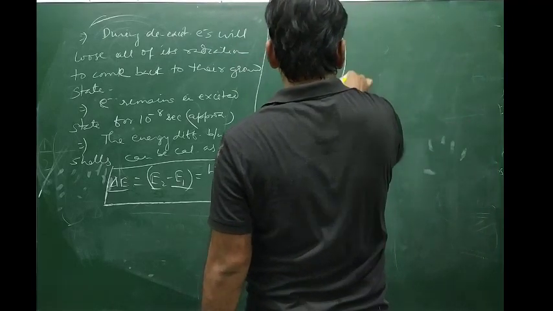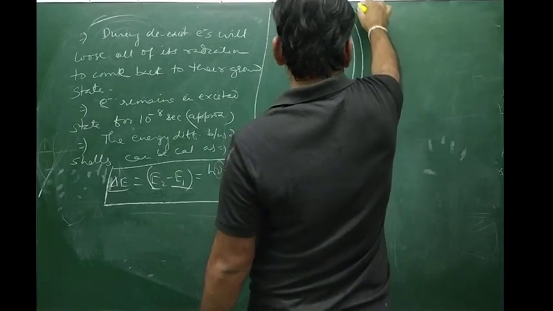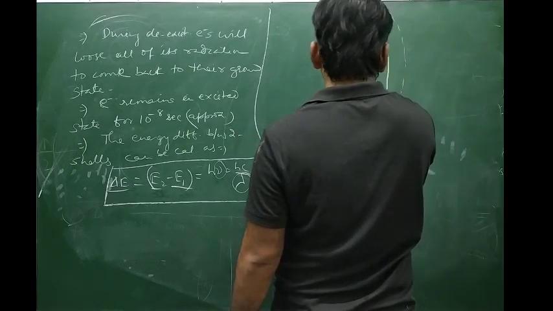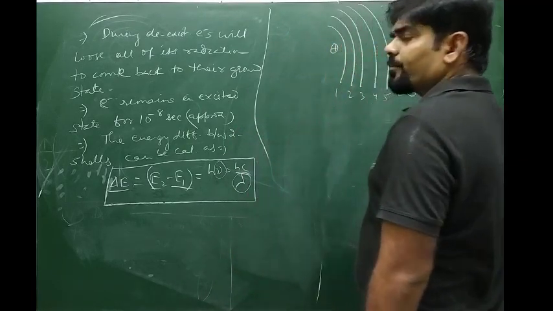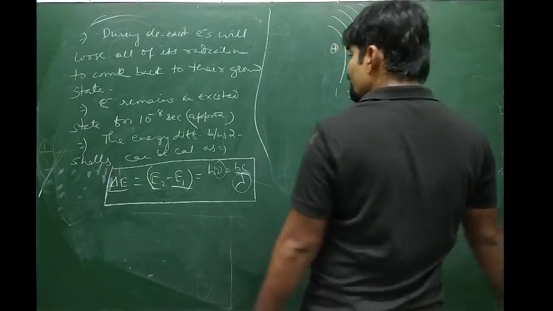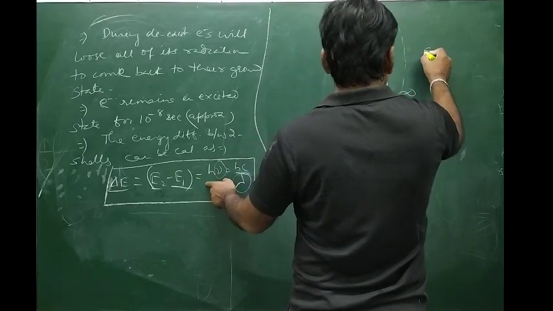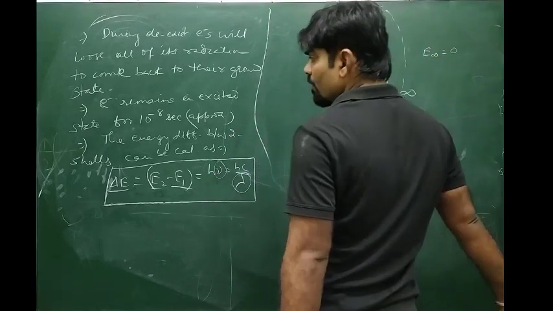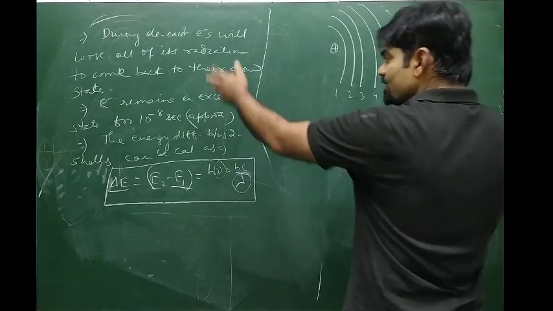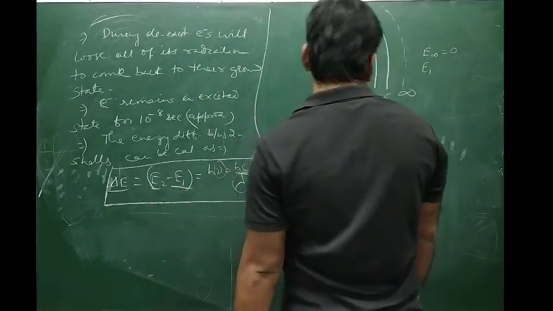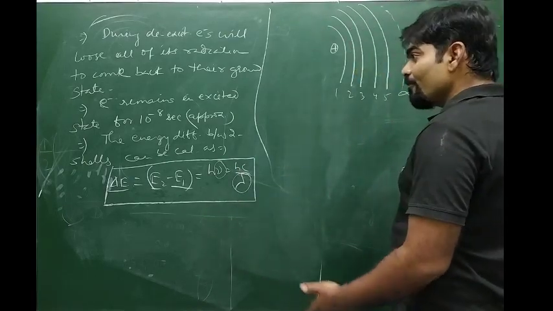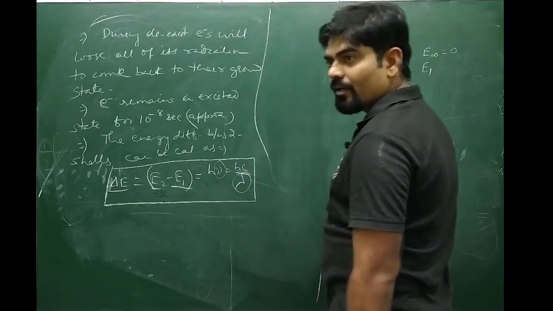Again, let us say there is the nucleus, first cell, second cell, third cell, fourth cell, fifth cell and so on, and this is, let us say, infinity. So 1, 2, 3, 4, 5 and this is infinity. The energy of infinity will be E of infinity, which equals 0. So E1 we can calculate. From Bohr's calculation, we can calculate the value of energy, radius, velocity, angular velocity, time period,